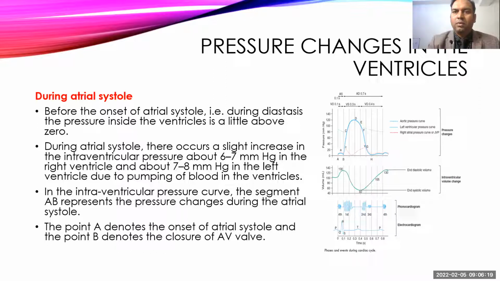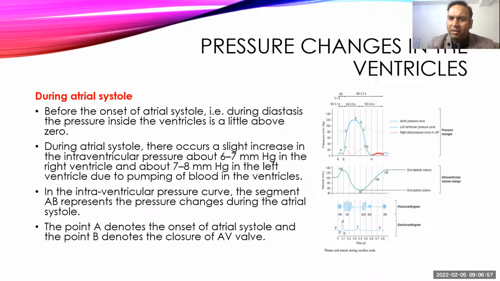Okay, we'll talk about the pressure changes occurring in the ventricles. First, as all cardiac cycles start, we start with atrial systole. Whenever the cycle is in diastasis, hardly any pressure changes occur in the heart, and the pressure during diastasis is almost just a little bit above zero.